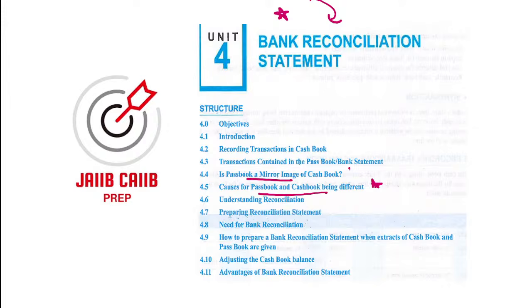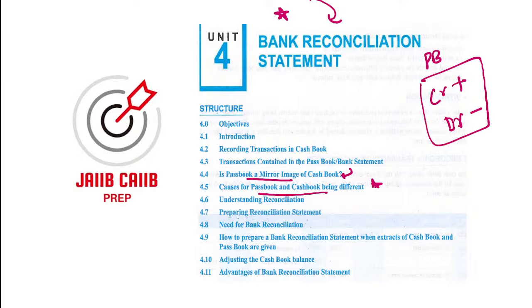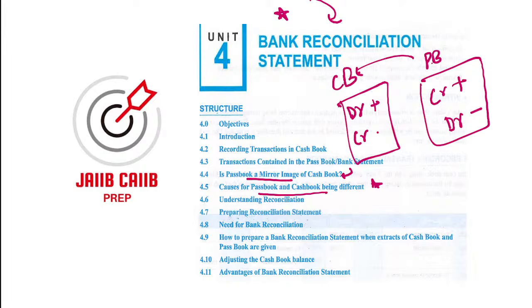You have to remember that the passbook is a mirror image of the cash book, right? In the passbook, credit what comes in, debit what goes out. When a customer deposits money, we credit, and when they withdraw money, we debit. But the cash book is a mirror image, so things reflect oppositely. When the business receives money, we debit; when they are paying, or when money is going out, we credit.